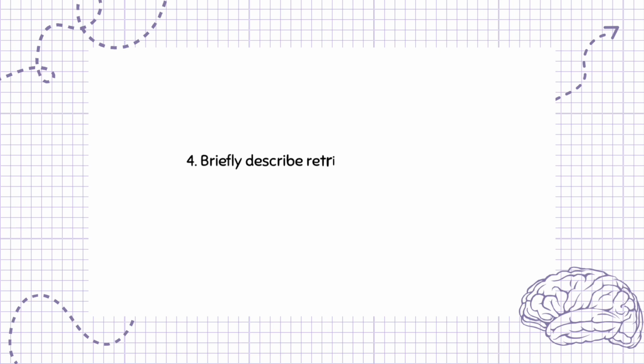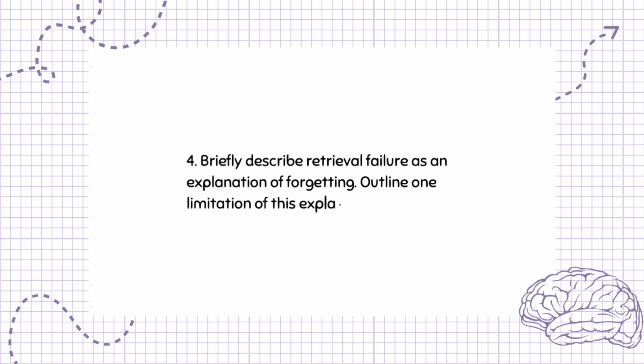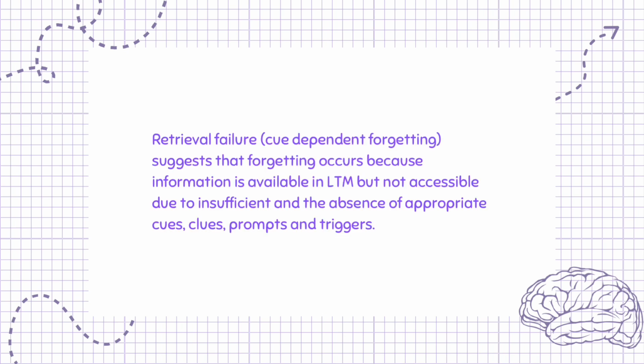Question 4. Briefly describe retrieval failure as an explanation of forgetting. Outline 1 limitation of this explanation. 4 marks. Retrieval failure, cue-dependent forgetting, suggests that forgetting occurs because information is available in LTM but not accessible due to insufficient or the absence of appropriate cues, clues, prompts and triggers.